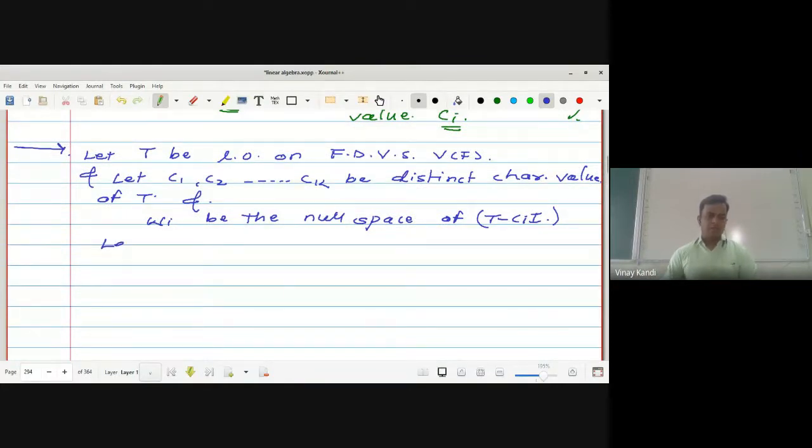And let the dimension of the whole vector space V be equal to n.